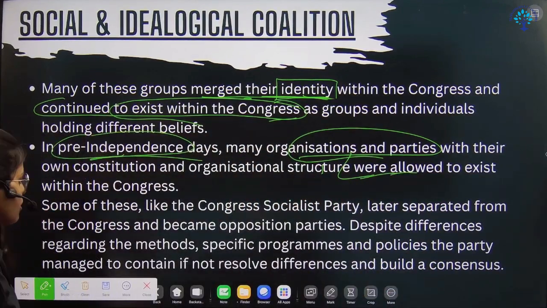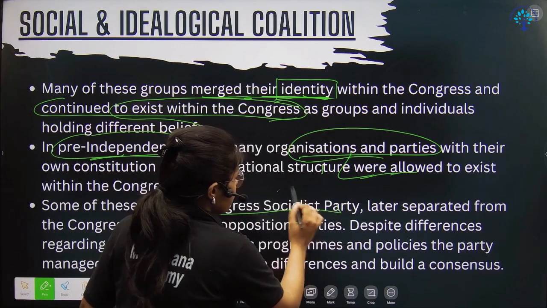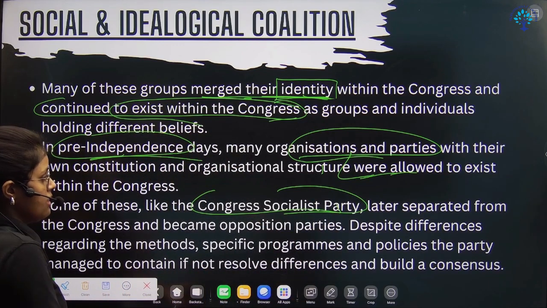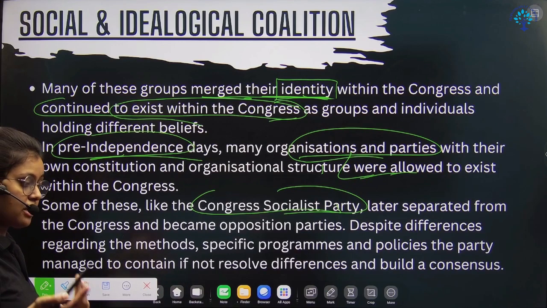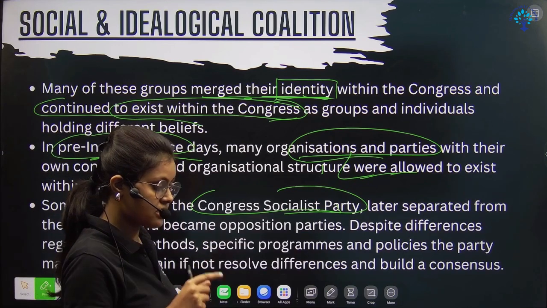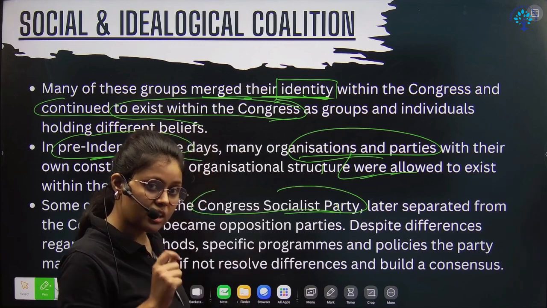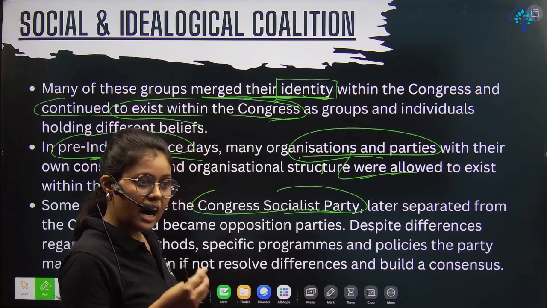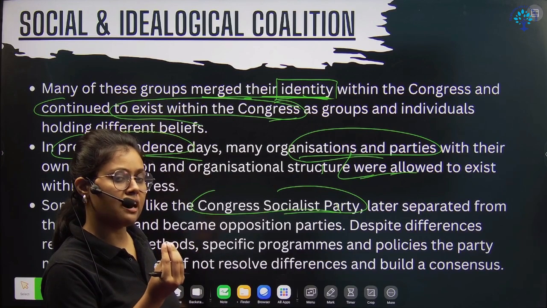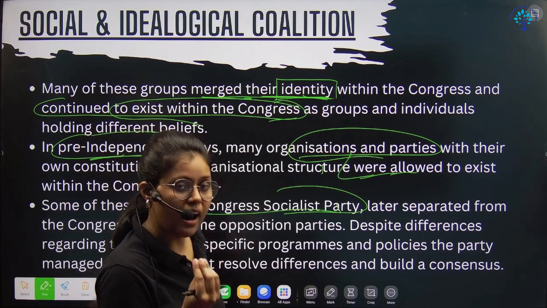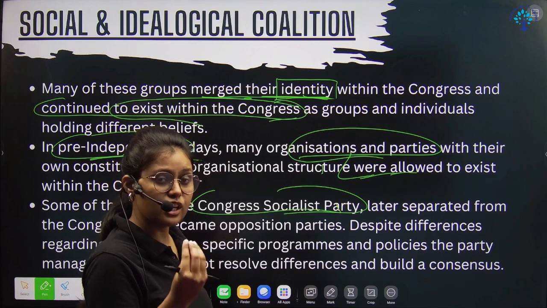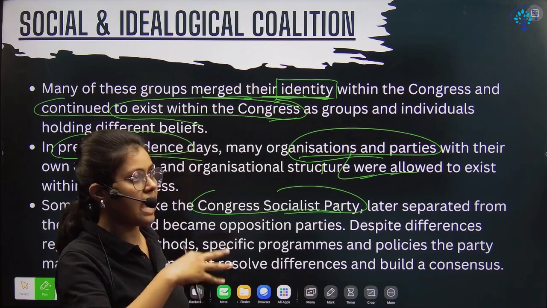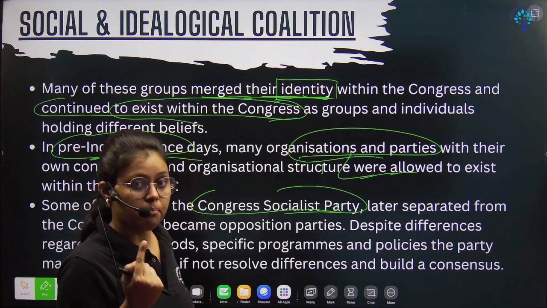And then you can see some of the Congress groups like the Congress Socialist Party, within the Congress party, and also some opposition parties that later separated from Congress, but stayed in Congress for some time, and they also criticized Congress for some of their work on some issues. So you can see the tolerance level and the diversity in the Congress party, and that could be one reason why the Congress existed for the three general elections without any opposition. People voted for them because there was a diversity of interest in that one particular party, right?